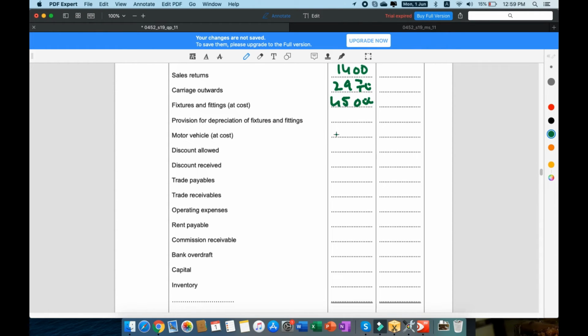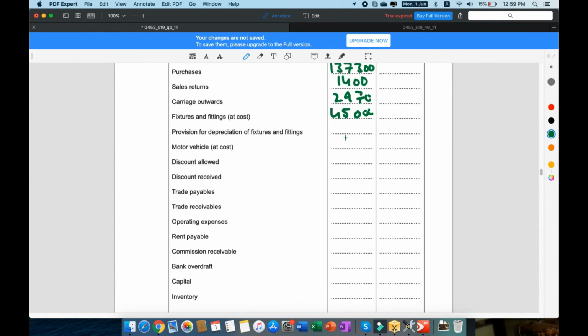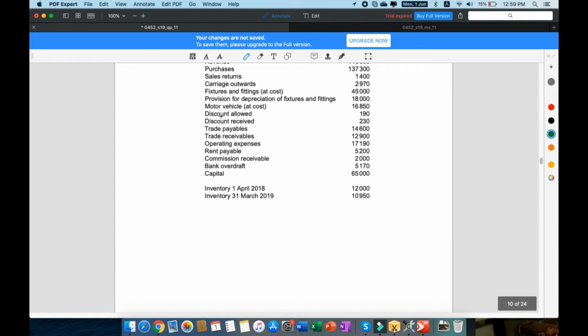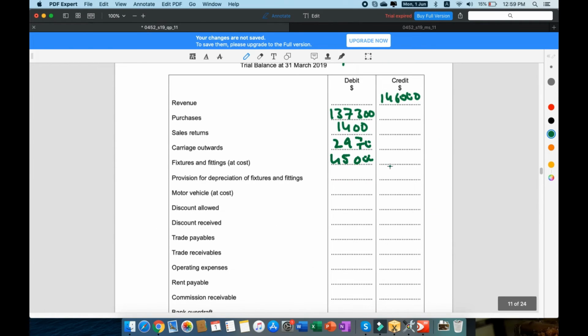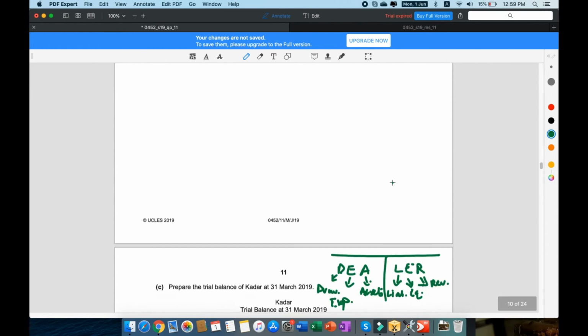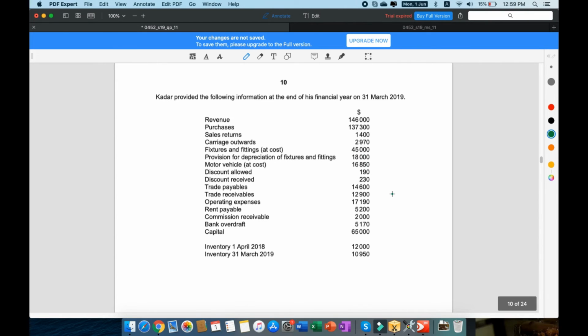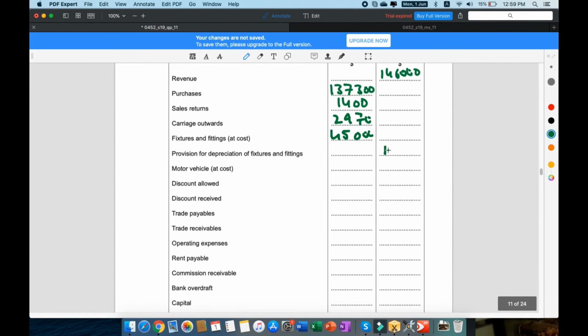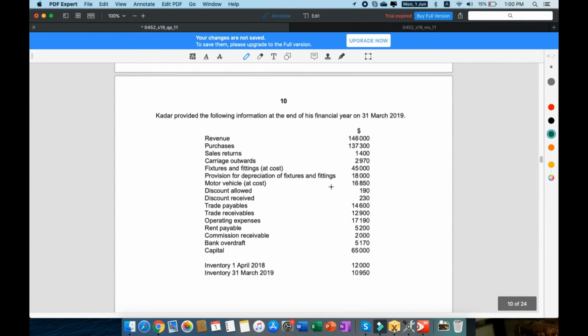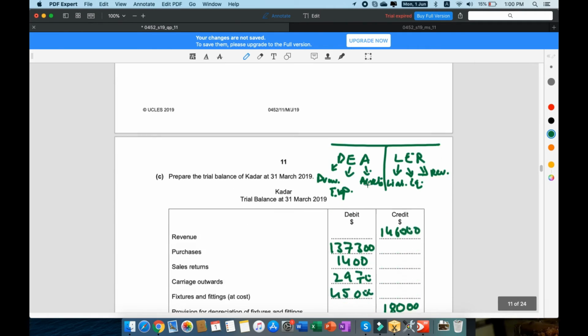Provision for depreciation of fixtures and fittings. All provisions are credit, right? So that is going to count against that, and it's depreciation anyway, so it has to count against that. Credit. So we're just going to put that on the credit side because it counts against the value of the asset. So 18,000 credit. Motor vehicles, an asset, that is going to be 16,850 debit.